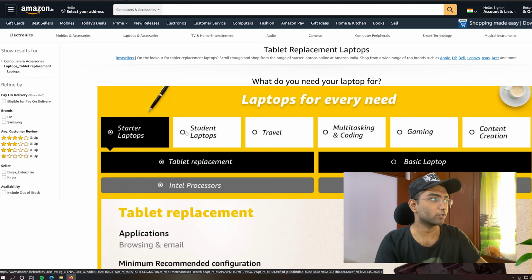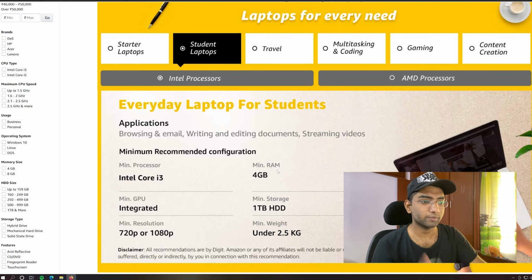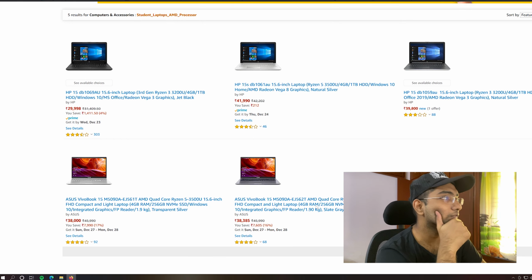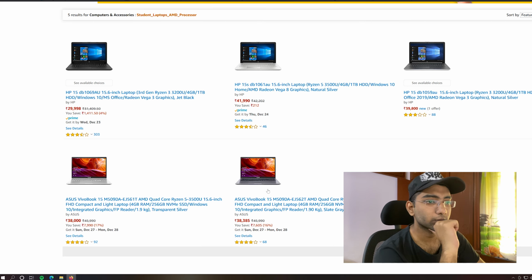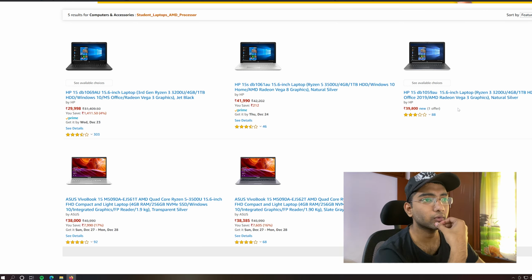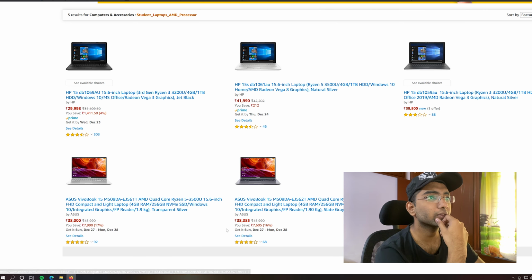The minimum requirement is 4 GB. There are both AMD and Intel, so let's check the AMD first. With AMD, you have 5 laptops here. Everything is 15.6 inch, of course. This one is quad core. They have 4 GB of RAM. As I told you, all of these are 4 GB RAMs. But what is the specialty?